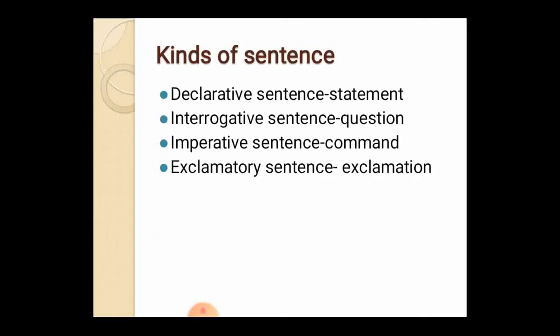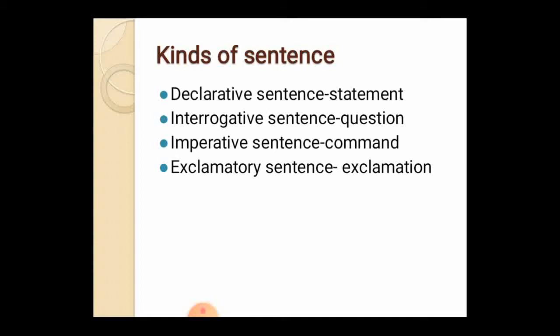Okay, there are four different kinds of sentences we might have learnt in English. Let us recall them: declarative, interrogative, imperative and exclamatory. Declarative is the statement form, a simple statement, where information is just being passed on. Next is interrogative. A questioning sentence is called an interrogative one. "What is your name?" is a simple question which comes under interrogative.